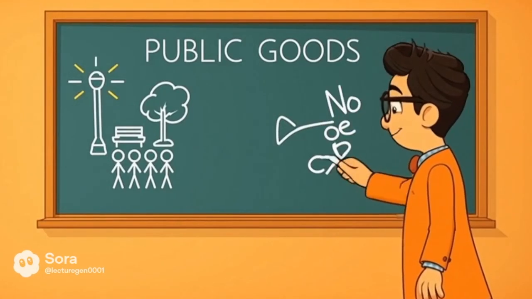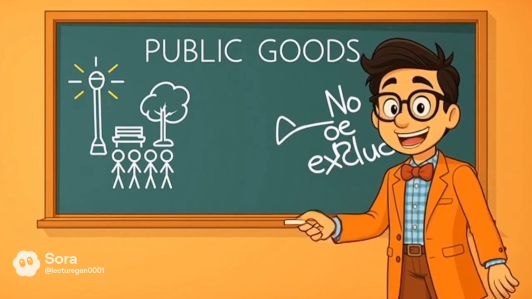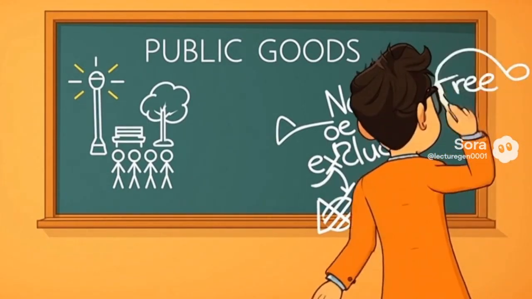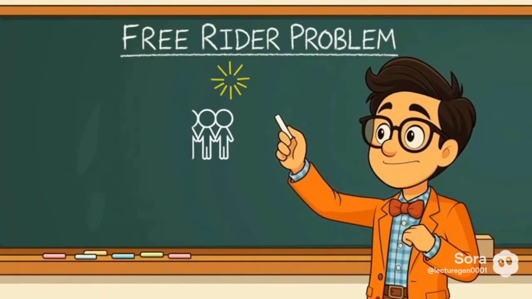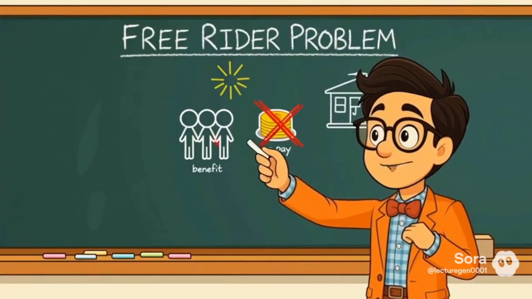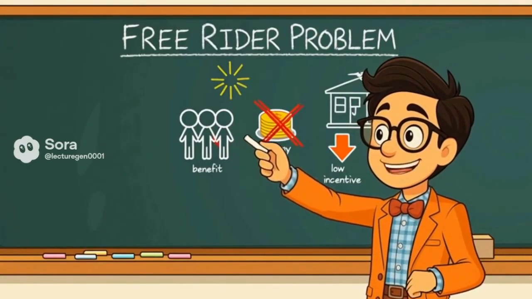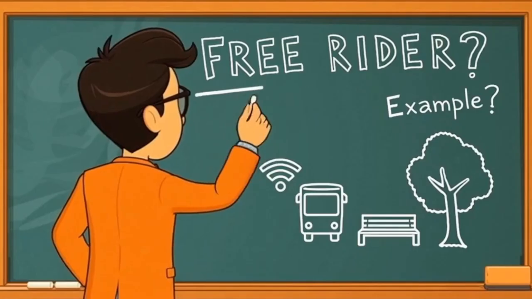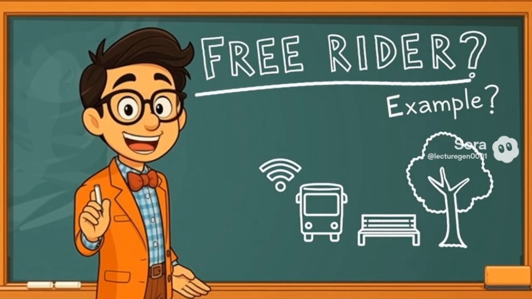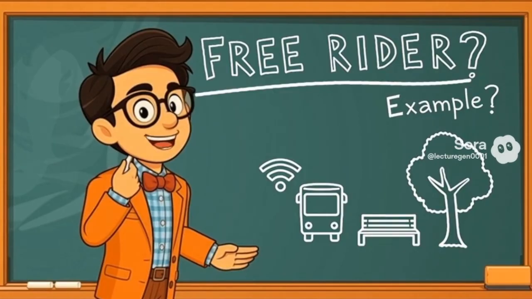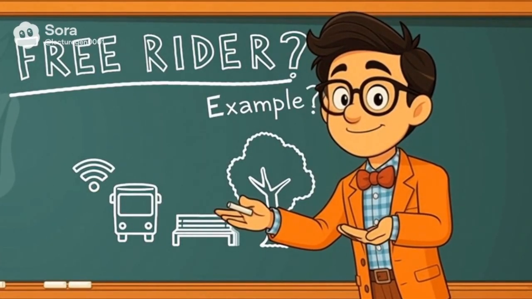Because no one can be excluded, private markets often fail to provide enough public goods. This is called the free rider problem. The free rider problem happens when individuals enjoy the benefits of a good without paying for it, so firms have little incentive to produce it. Here's your first question. Can you think of a real-world example of a free rider, someone benefiting from a public good without contributing to it?